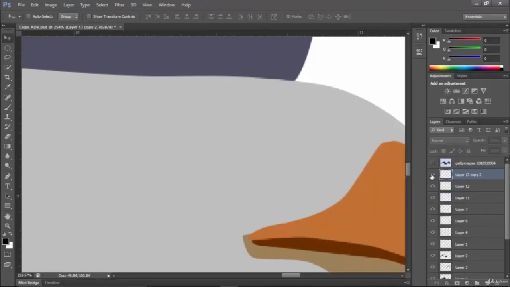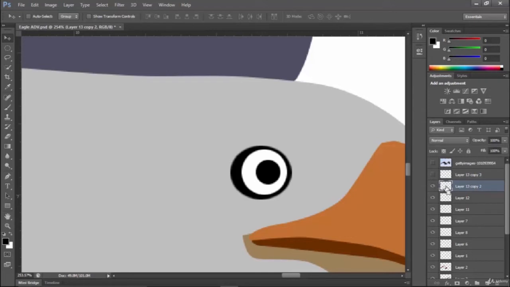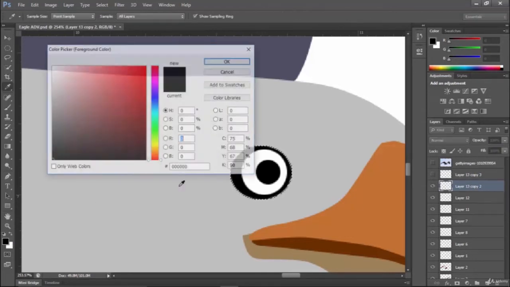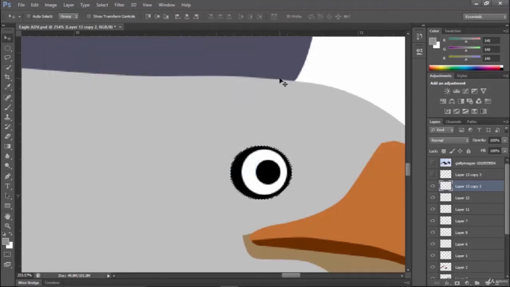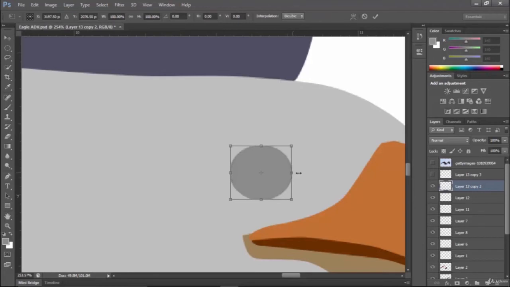Now the three layers have been merged with each other. I will duplicate this layer, Control J, you may have the darker color, Alt backspace, Control D, Control T, and I will enlarge this.